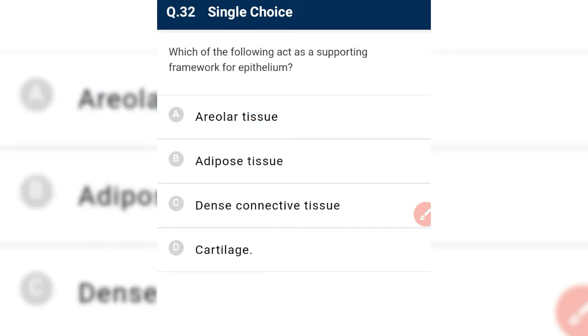Next, which of the following is a supporting framework of epithelium? The adipose tissue? No. Areolar connective tissue acts as a supporting framework for epithelium.